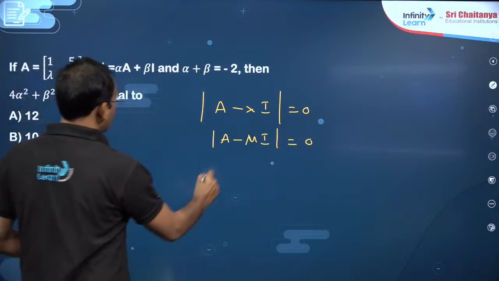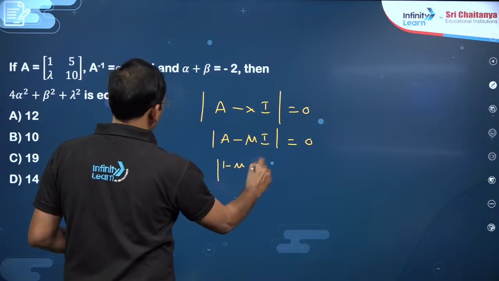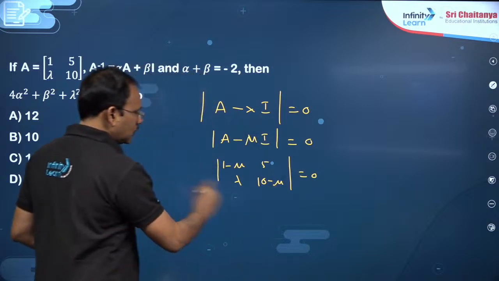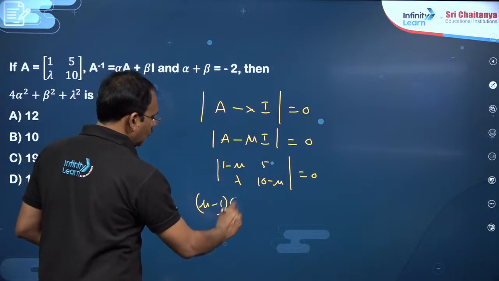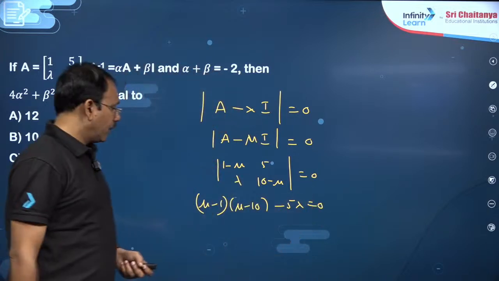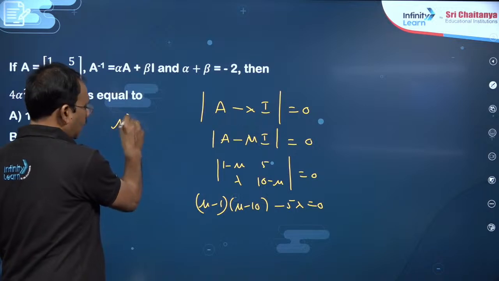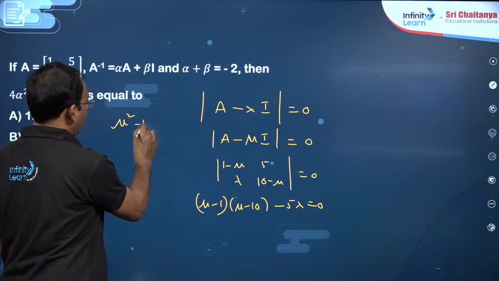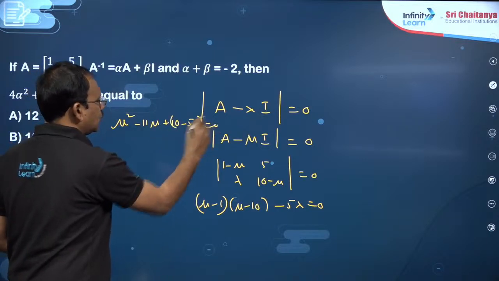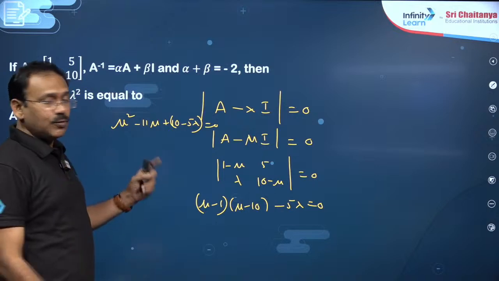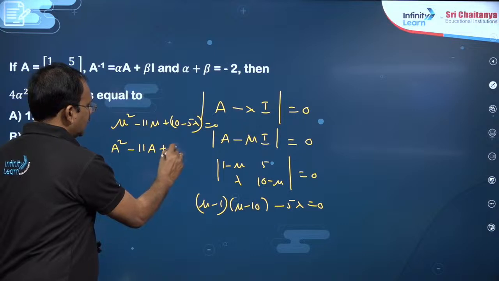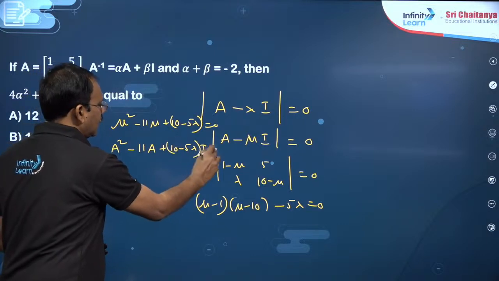Okay. Now suppose this becomes det of 1 minus mu, 5, lambda, 10 minus mu is equal to 0. You just multiply, (mu minus 1) into (mu minus 10) minus 5 lambda equal to 0, which gives, my dear friends, mu square minus 11 mu plus 10 minus 5 lambda equal to 0. Here mu is the variable, so in place of mu you can write A. So A square minus 11A plus (10 minus 5 lambda) into I equal to 0.